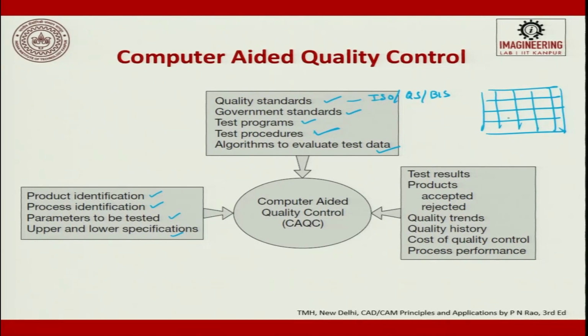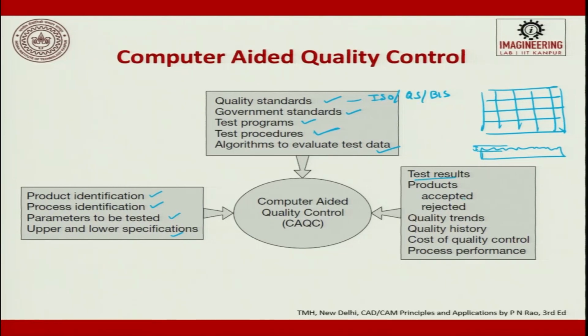Now, what I do is I put the data together and try to generate a surface. Now, I am just drawing the 2D. So, the variation in this, if I project it on a 3D, is called flatness. So, the algorithm for getting individual data and constructing from the point cloud data a surface, that is called the algorithm to evaluate the test data.